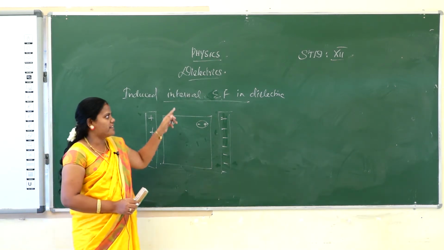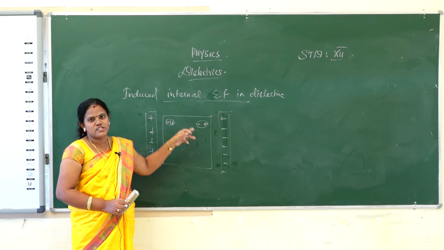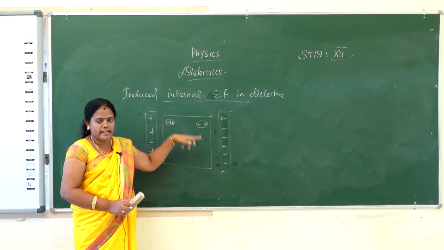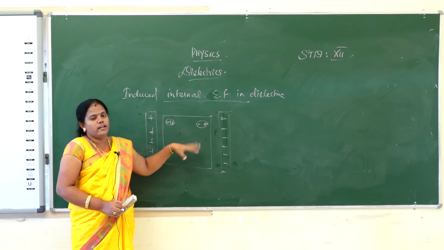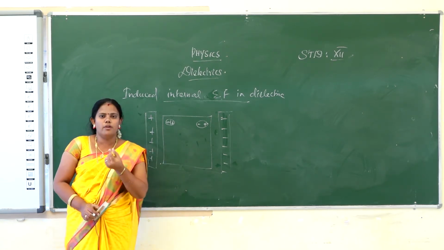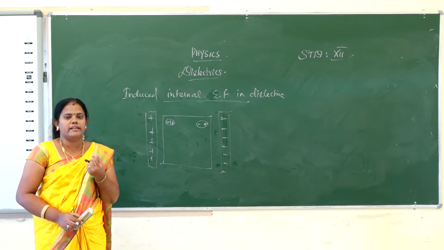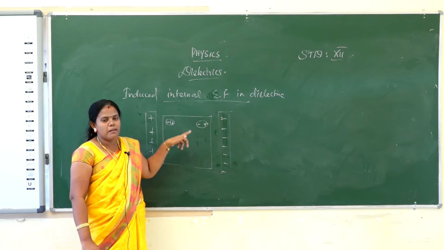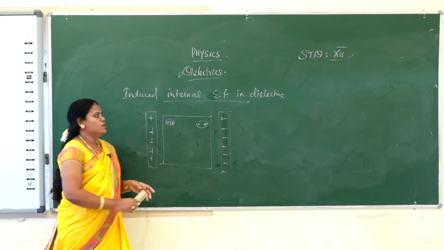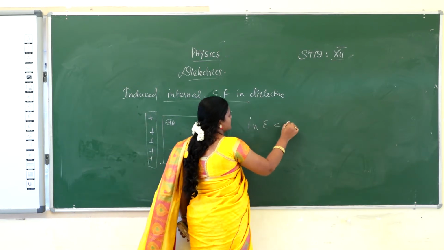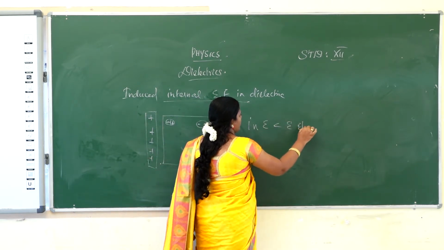But here we take a dielectric. A dielectric has no free electrons. Automatically, when you apply the electric field on the dielectric, the charges do not move, they just form dipoles. It does not fully create an induced electric field, but a little amount of induced electric field will be created inside. It will be very much less than the external electric field. So the internal electric field is very much less than the external electric field. Okay.